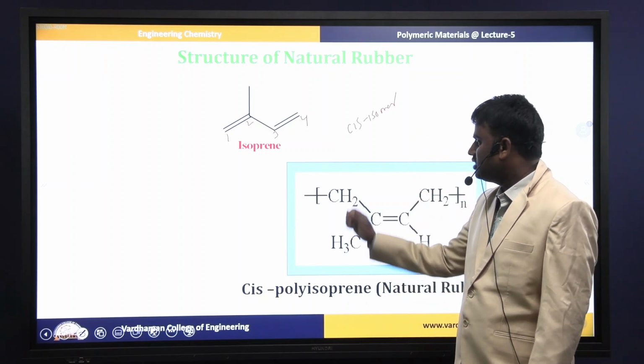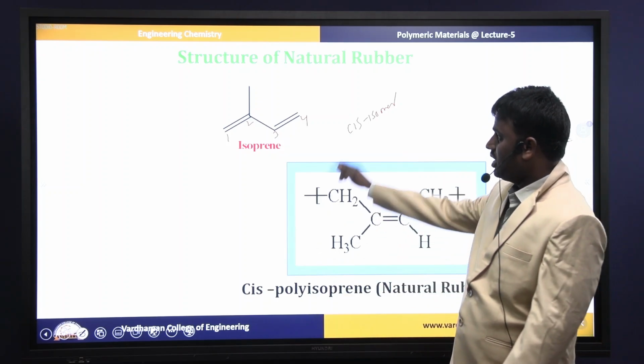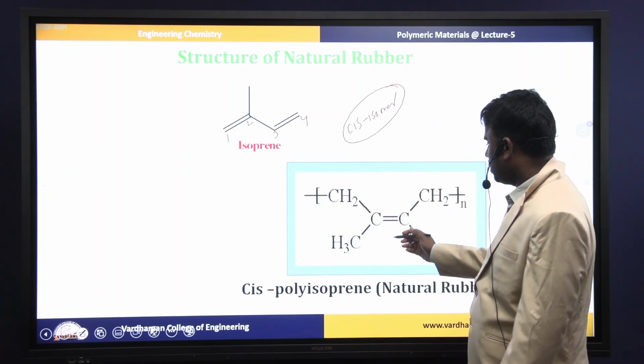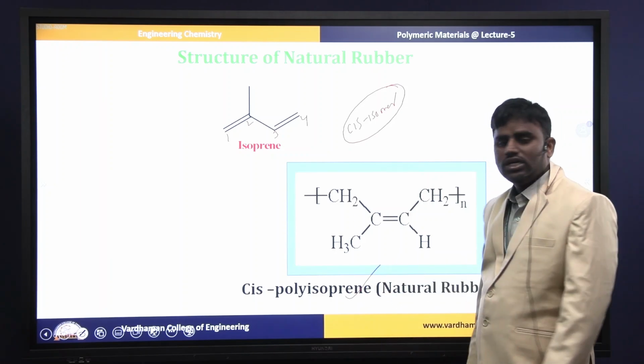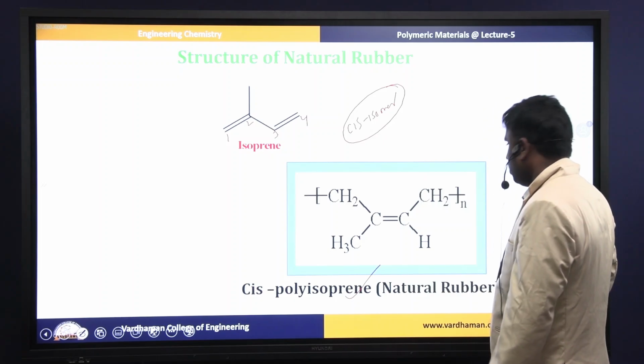If the isoprene is present in the trans form, that rubber is known as gutta-percha rubber, but natural rubber is associated with the cis structure. So cis-polyisoprene is known as natural rubber. This is the simple structure of the rubber material.